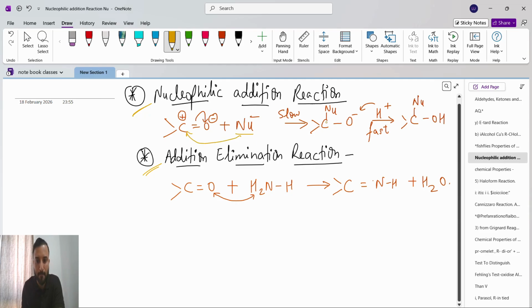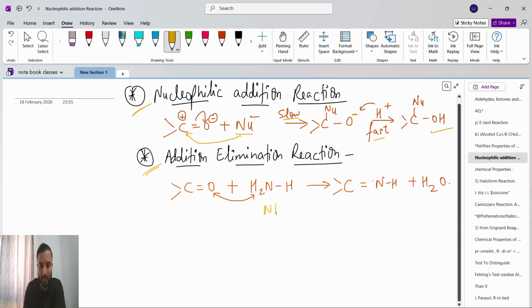This is a slow process. The carbon will attach with that nucleophile, and O minus is there. To the O minus we add H plus, which is a fast reaction. The H plus will attack the O minus, and we will get the alcohol. That's it. Now addition elimination reaction: again we take the carbonyl group reacting with NH3.